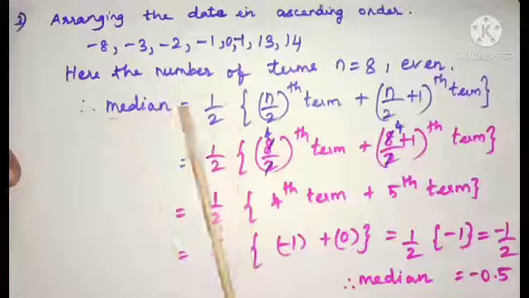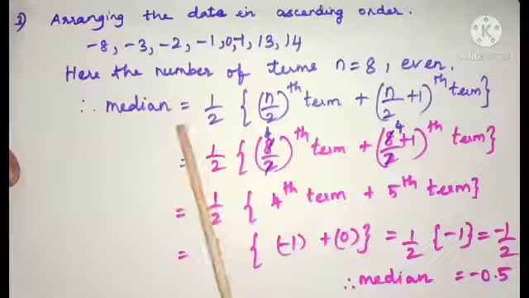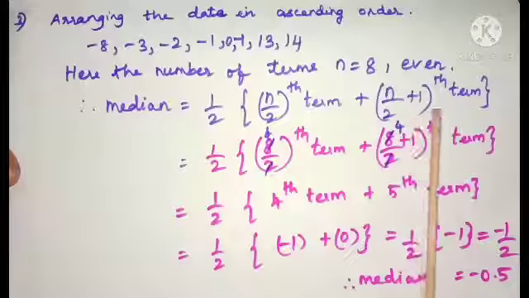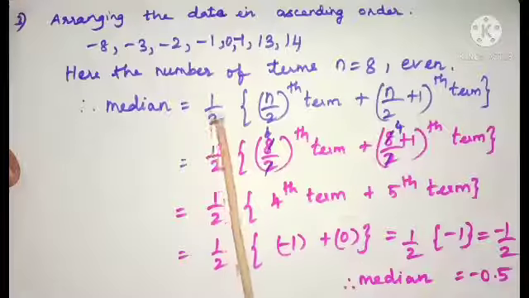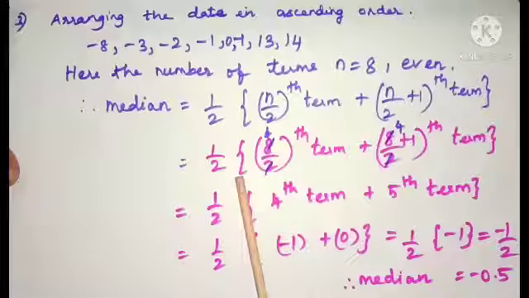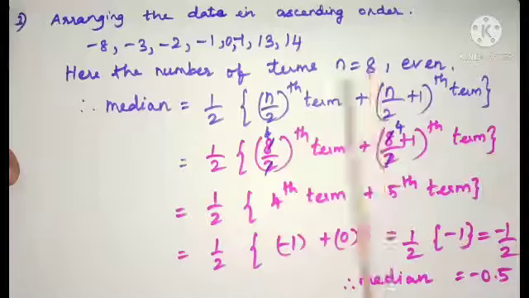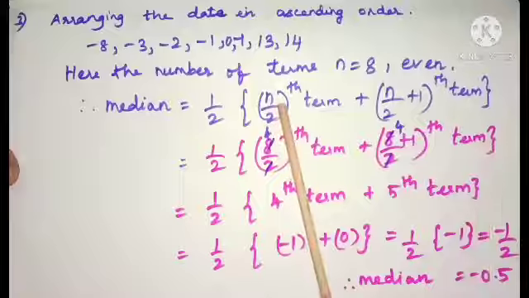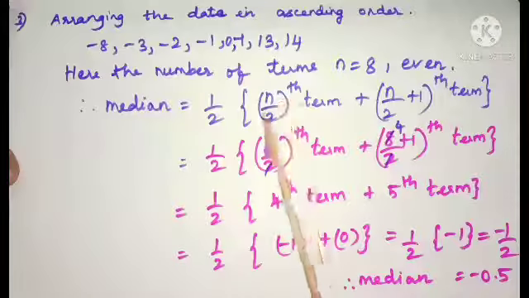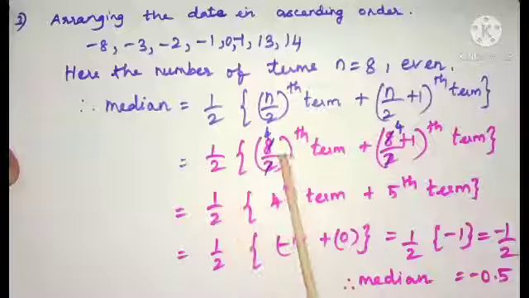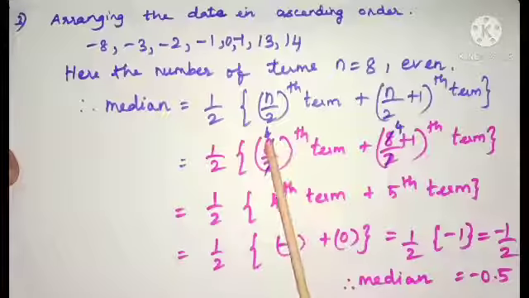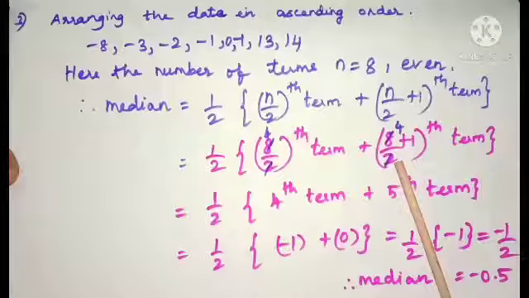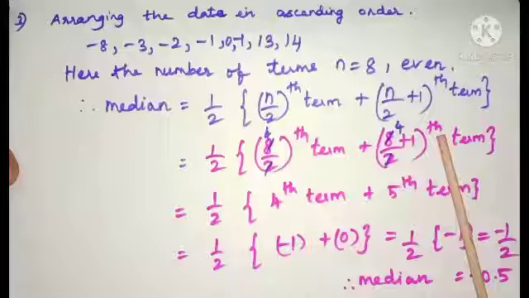If it is an even number, what will be the median? Yes, it is the average of n by 2th term and n by 2 plus 1th term. Average means 1 by 2 of, n is 8, 8 by 2th term plus 8 by 2 plus 1th term. That is, we are substituting n is equal to 8 in this formula, and then cancelling 8 and 2 by using 2 table, we get 4. Here 4 plus 1. 8 divided by 2 is 4. 4 plus 1 is 5.